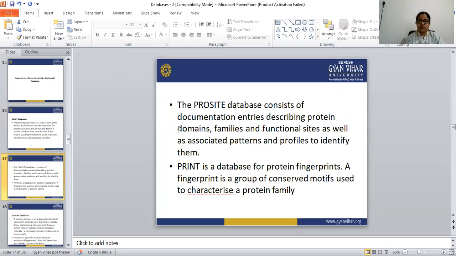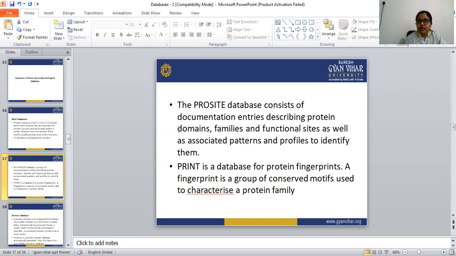With the help of these, we can identify the protein.